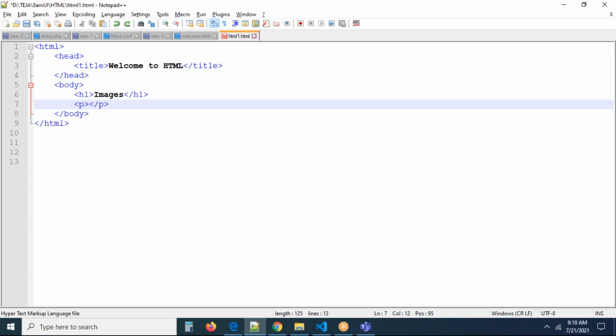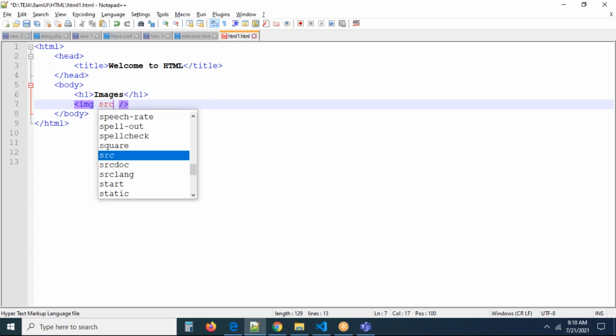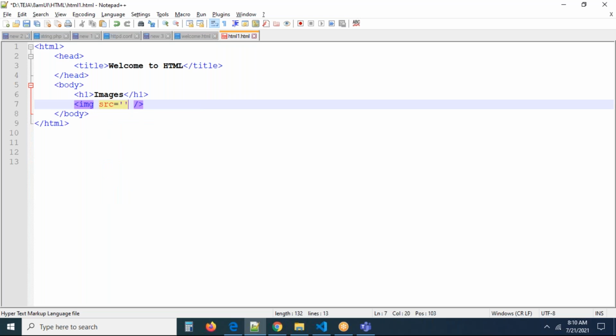So now I'm taking an image. If you want to display an image, we need to add some attributes to this image. That is src, the source attribute, one of the attributes. And we have some other attributes called height and width. Okay, I'm not taking height and width right now. Just take the images folder. We have an image rom.jpg, I believe this is the image I have in the folder.